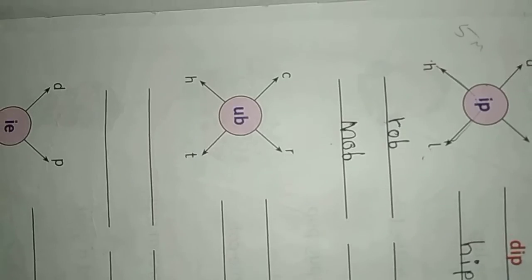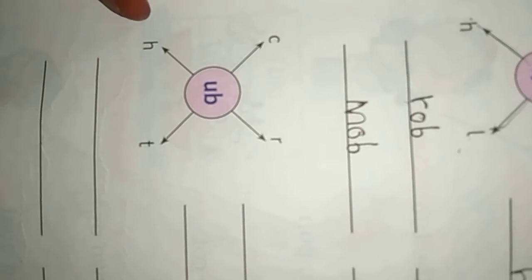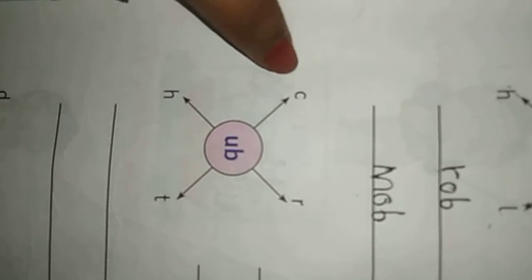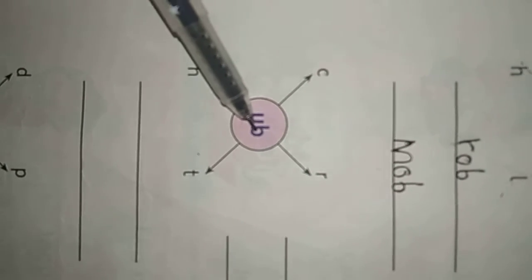See here, children, they have given another example here. What is this letter? C. H. And here R, and here T. Now you have to join with this. C-U-B, cub. Repeat after me. C-U-B, cub. And next one, R-U-B, rub.